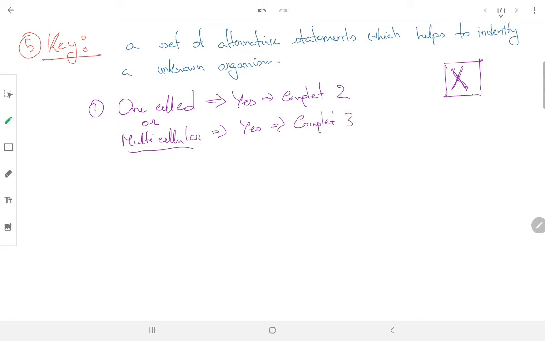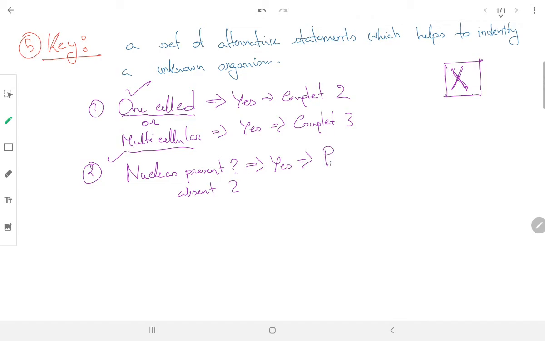Let's see in couplet 2 what we have. In couplet 2 means you have got yes, right? Means it is one-celled. So the next question that we will be asking is: nucleus present or absent? If your answer is yes, nucleus present, then what information do you have? The organism is unicellular and nucleus is present.